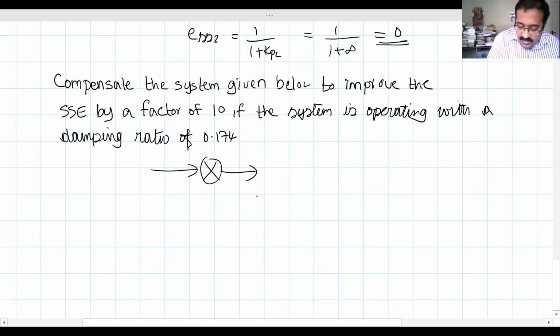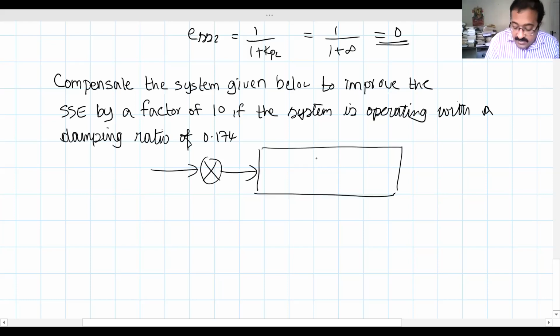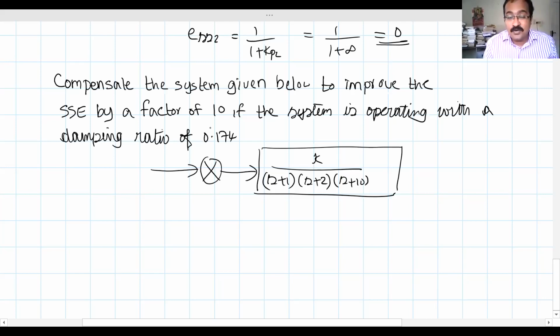So there we compensated with the help of a PI compensator. Now we are asked to do a lag compensator. How did I understand that it is a lag compensator? Any idea? Because we are asked to improve the steady state error by a factor of 10. We are not asked to drive the steady state error to 0. If we were asked to drive the steady state error to 0, then you would have required a PI compensator, right? Here we are asked to improve the steady state error by a factor of 10, so we have to go for a lag compensator. Okay.